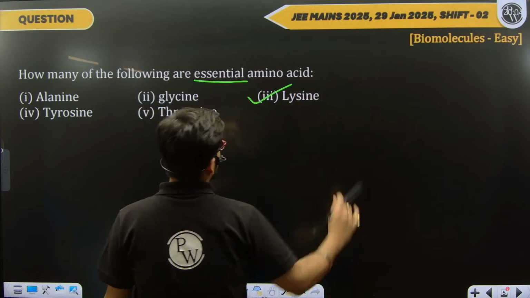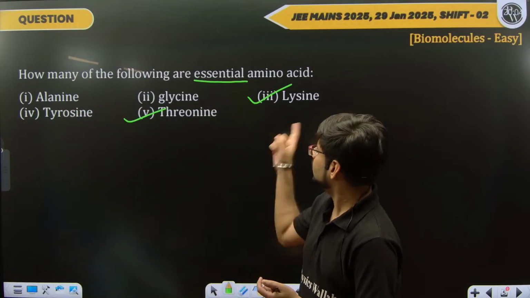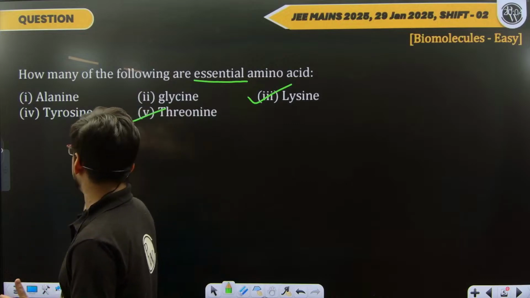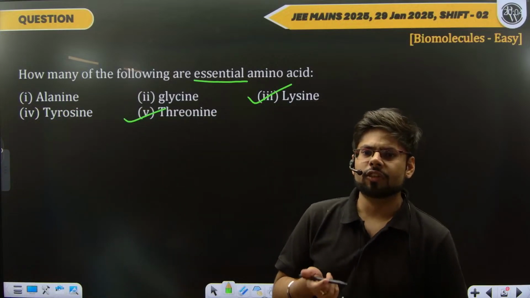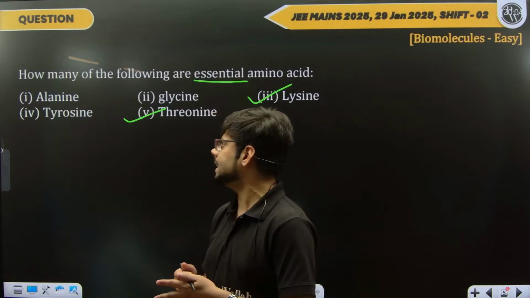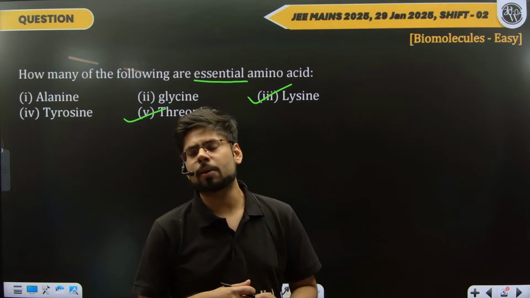Lysine is an essential amino acid. Threonine is also an essential amino acid. So these are the two essential amino acids, and the others are non-essential. The question is easy because if you have studied that table, you will be able to answer it easily. It is a straightforward question, and that's why we advise you not to ignore biomolecules.